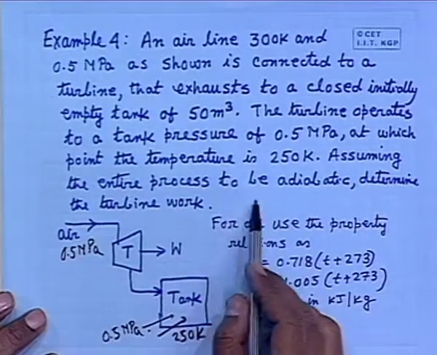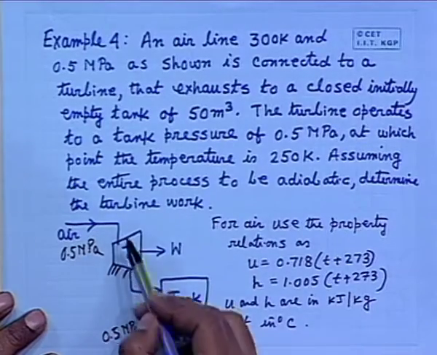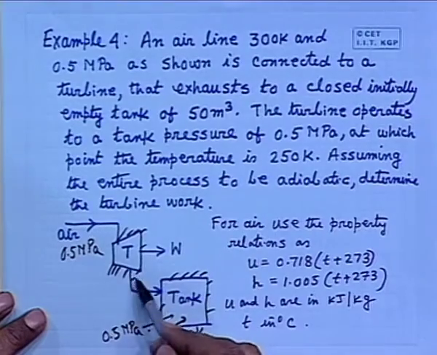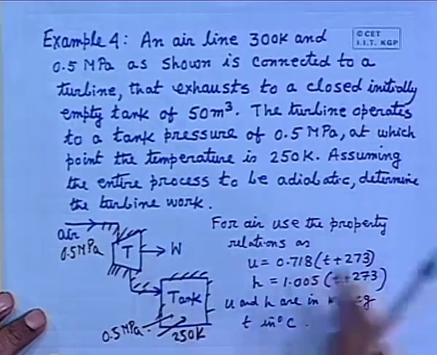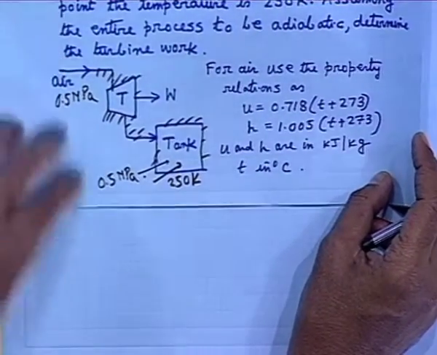Assuming the entire process to be adiabatic, that means both the turbines and the tank along with the pipelines are adiabatic, everything is adiabatic. Determine the turbine work. You have to find out what is the turbine work. Tell me which one you will consider as a control volume, please, any one of you. So the turbine. Only turbine.